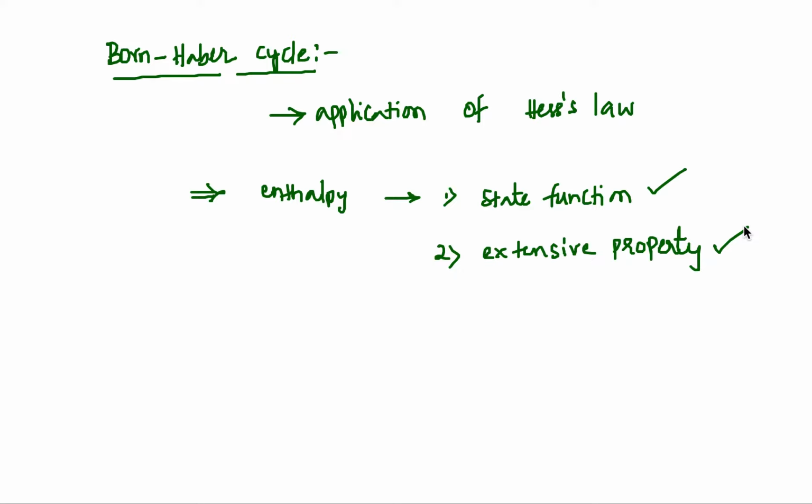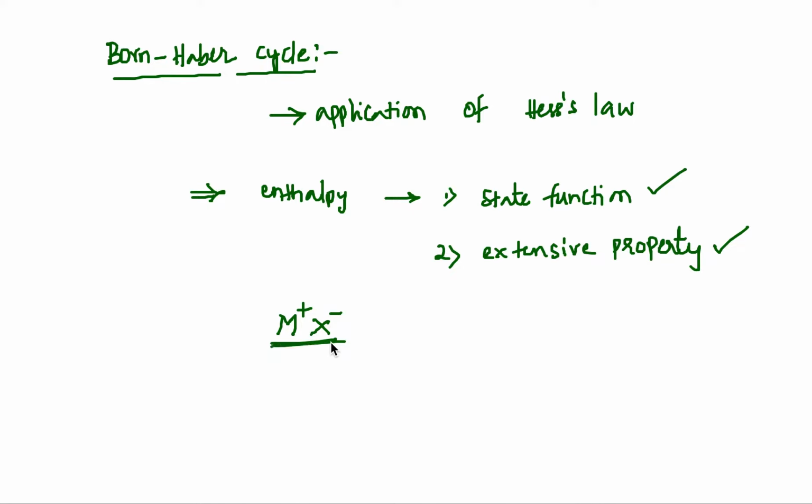So let's take formation of a crystal, 1 mole of crystal from its constituent elements. Let's say the crystal is made up of one monovalent cation and monovalent anion. So let's say crystal monovalent cation is represented by M plus and monovalent anion is represented by X minus.